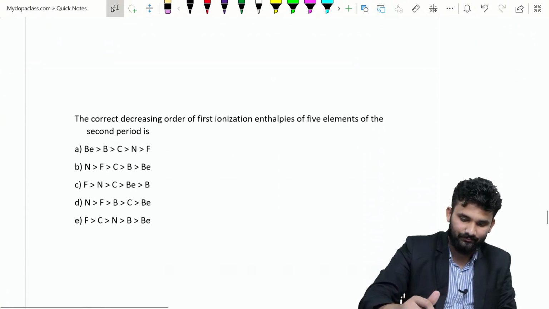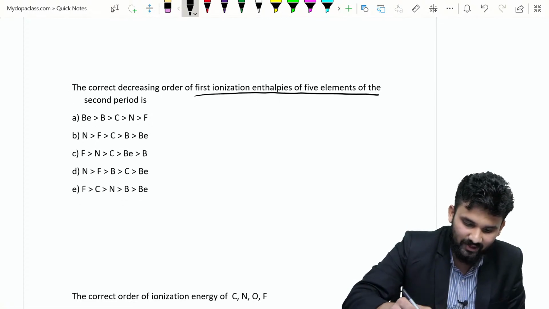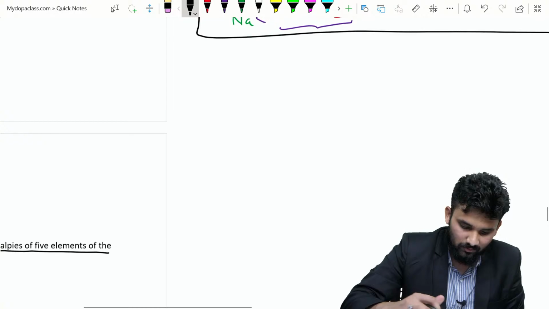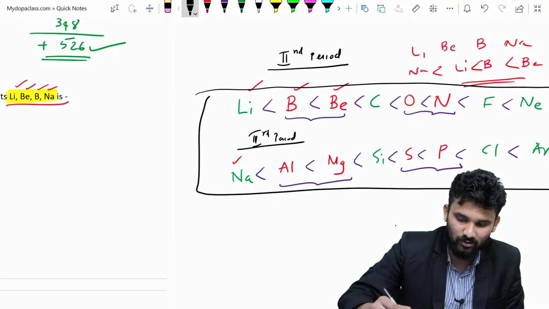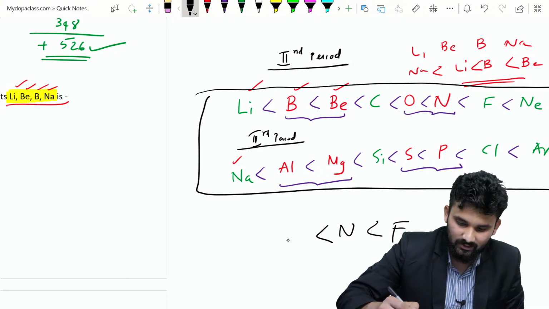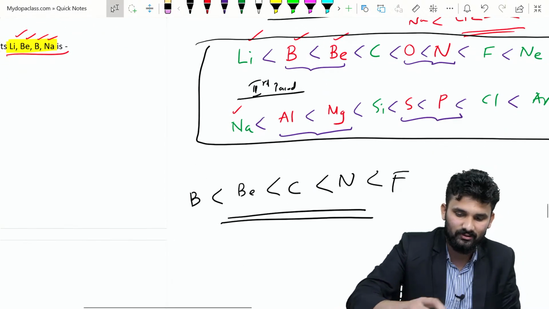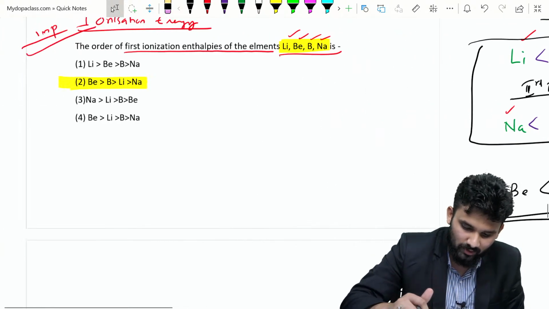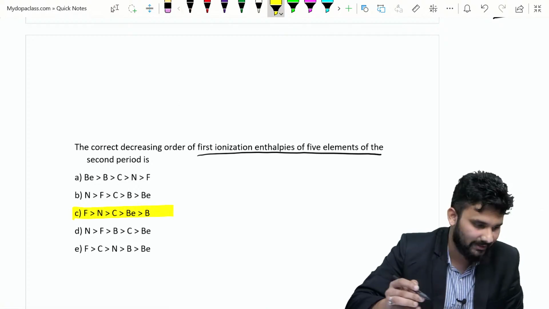The next question: the correct decreasing order of first ionization enthalpies of five elements in the second period: beryllium, boron, carbon, nitrogen, fluorine. What is the order? Fluorine, then nitrogen, then carbon, then beryllium, then boron. This is the right answer. Simple, by using this box you can find the order very well. So option C is the right answer.